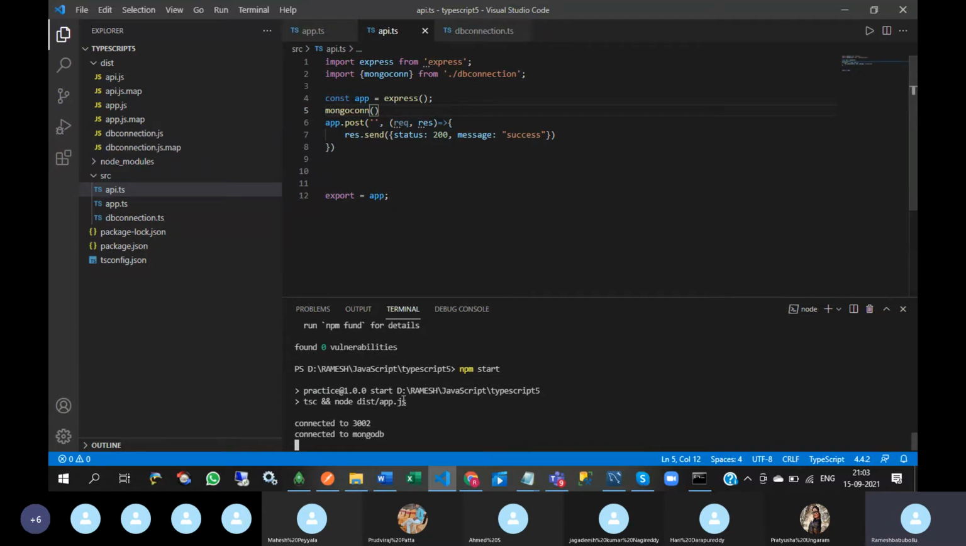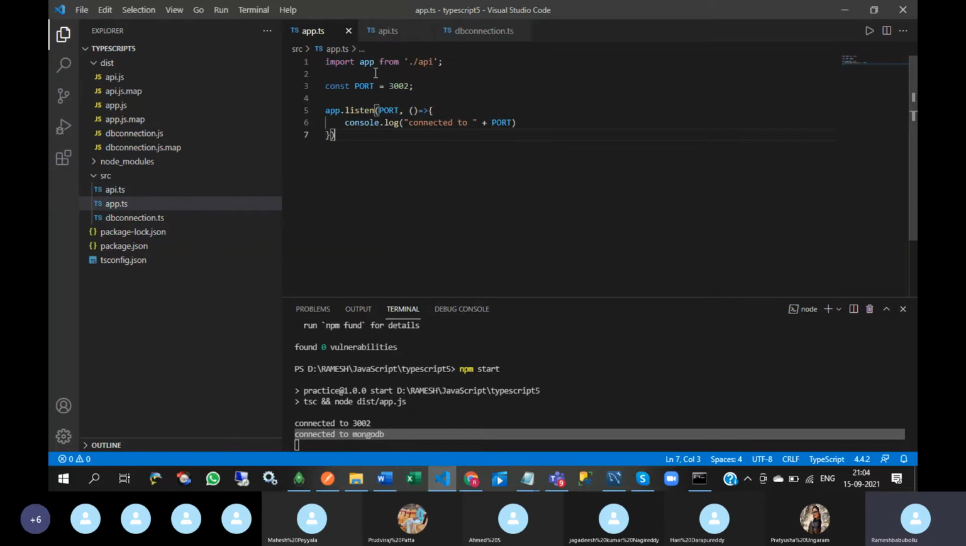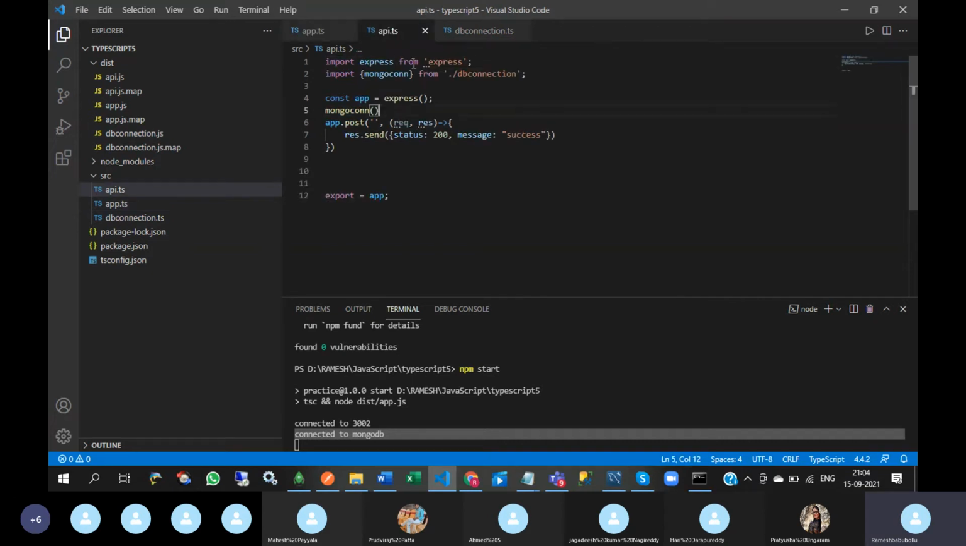See, this is connected to MongoDB. What will happen is we are executing app.ts. Control goes first to the import of app from API. That means control goes there, it will import Express and it will import the Mongo connection. That means control goes to the second line.